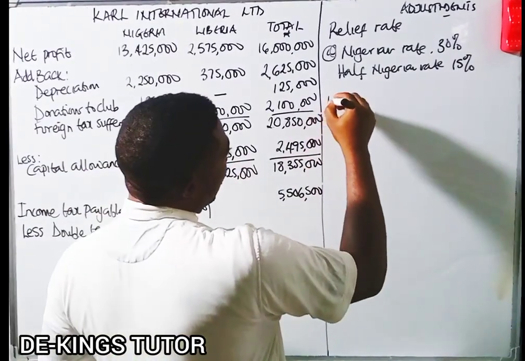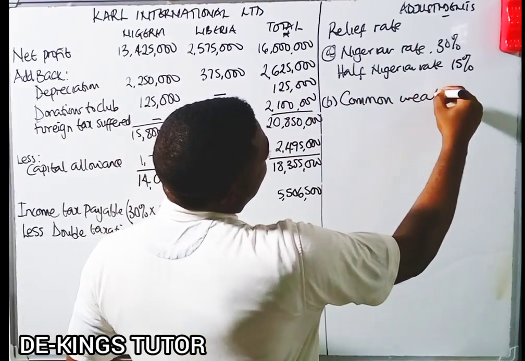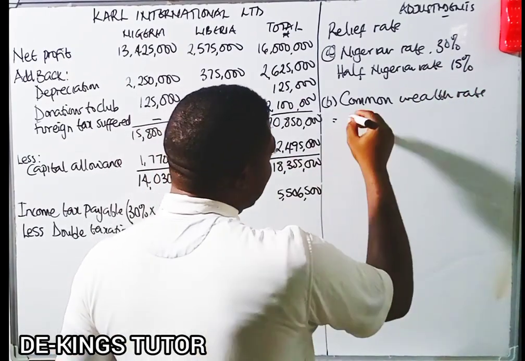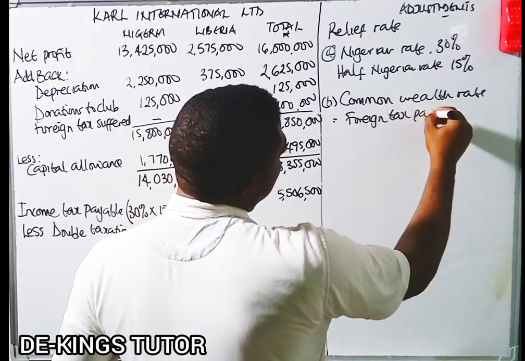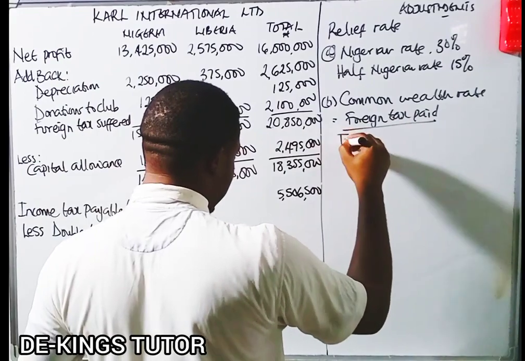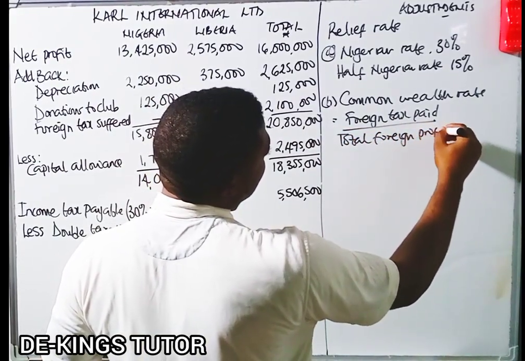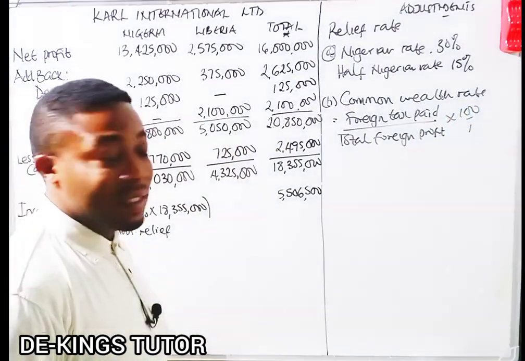Now let's know the Commonwealth rate. How do we calculate that? It becomes the foreign tax paid over the total foreign profit times 100 over 1. So that is how we can get the Commonwealth rate.